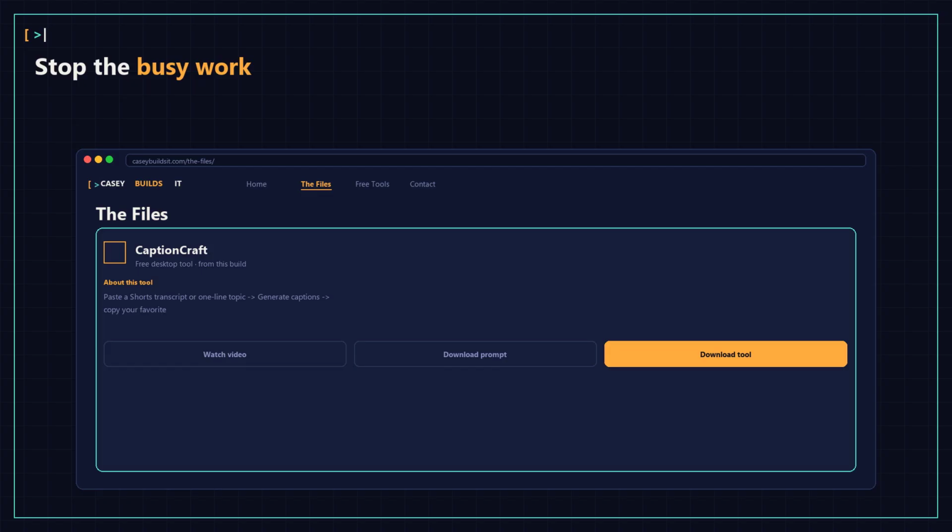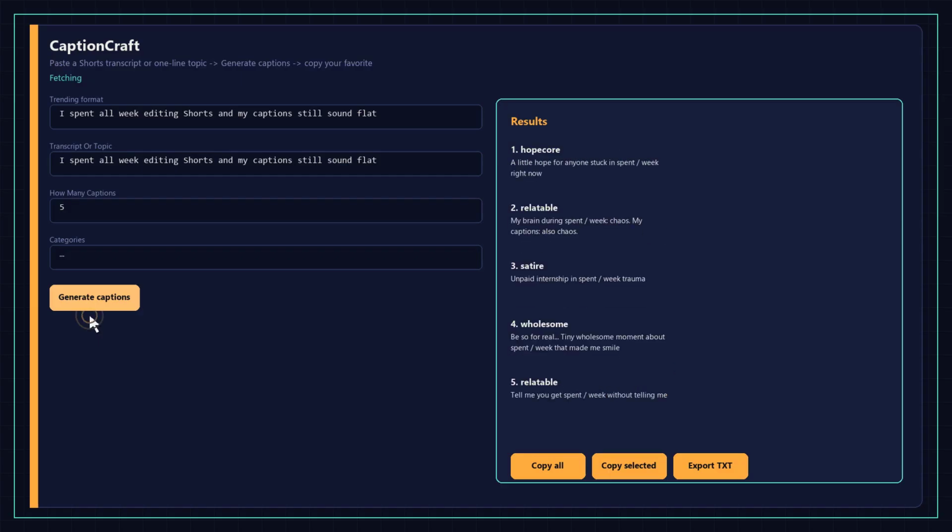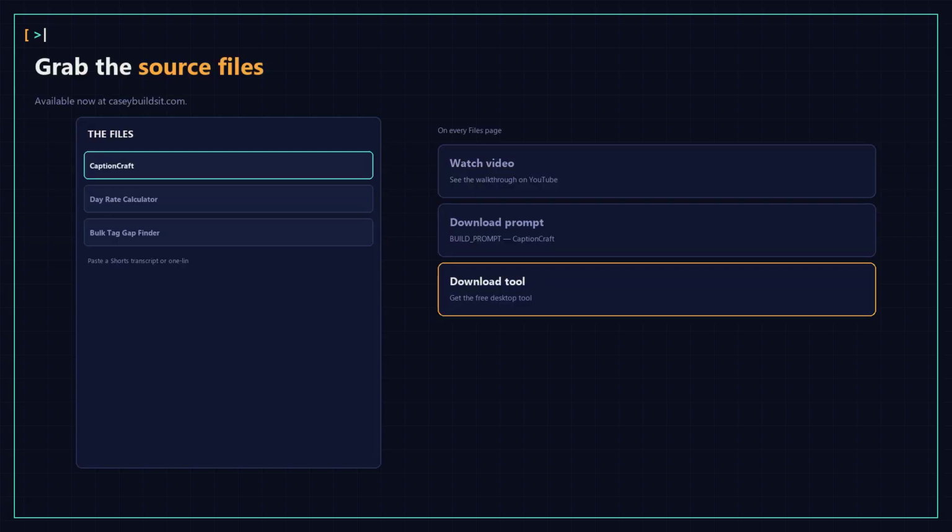From here, I can click to copy what I like, or just hit export TXT to save the whole batch. It's a massive time saver for the content workflow. This is a small Python desktop app. I built it in Cursor, which is the AI editor I use for all these projects.